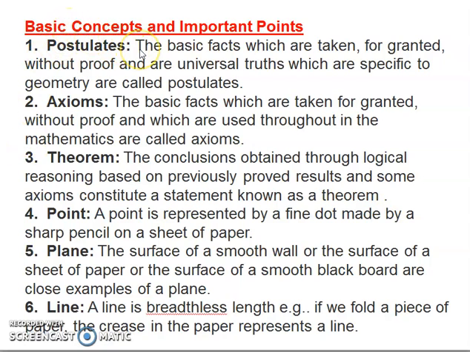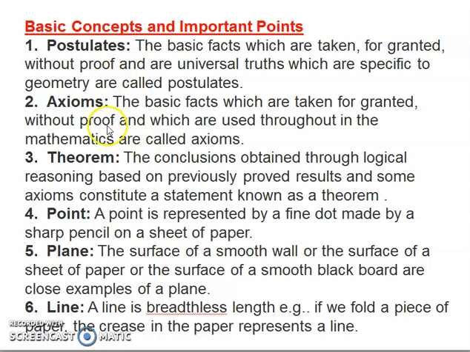Now, basic concepts and a few important points that were given by Euclid. Postulates. Postulates are certain basic facts which don't require proving. They are taken for granted. They are like universal truths which do not require any proof. And axioms also are the same thing. They are basic facts that are taken for granted. They don't require any proof.